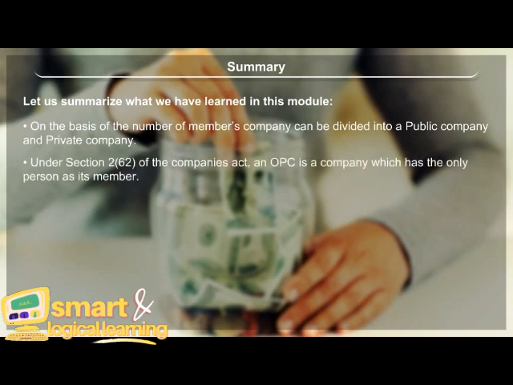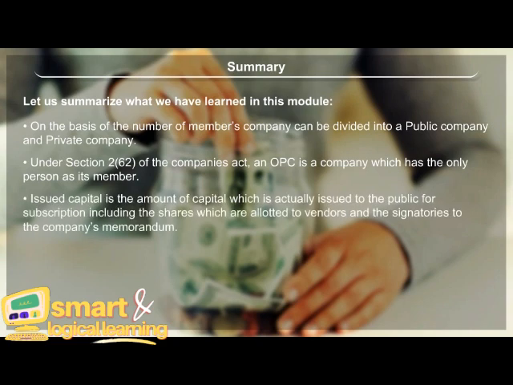Under Section 2(62) of the Companies Act, an OPC is a company which has only one person as its member. Issued capital is the amount of capital which is actually issued to the public for subscription, including the shares which are allotted to vendors and the signatories to the company's memorandum.